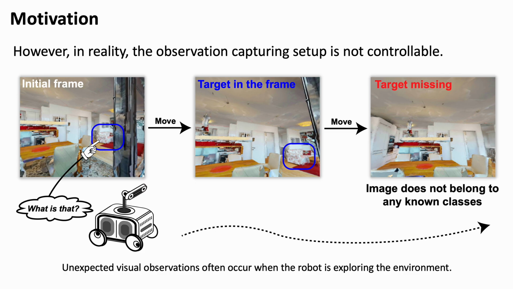For example, the agent wants to recognize the curated target in the blue box at the initial frame. However, after making some movements, the target could be missing, where the image does not belong to any known classes. That is to say, the closed set recognizer could not work appropriately for these scenarios.